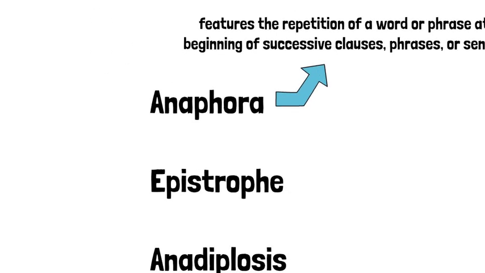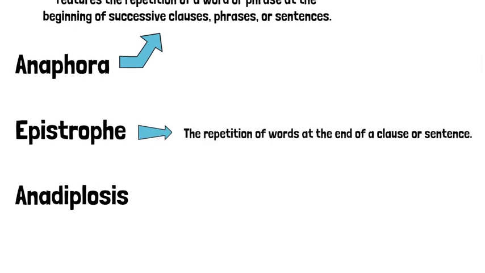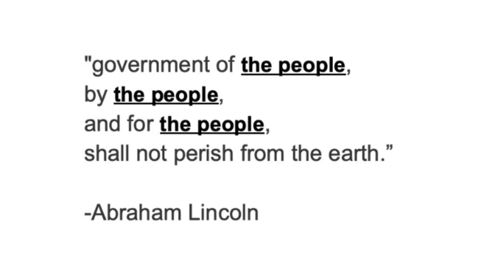Now, epistrophe is the repetition of words at the end of a clause or sentence. For example, government of the people, by the people, and for the people shall not perish from the earth. The repetition of the people at the end of successive clauses is an example of epistrophe.